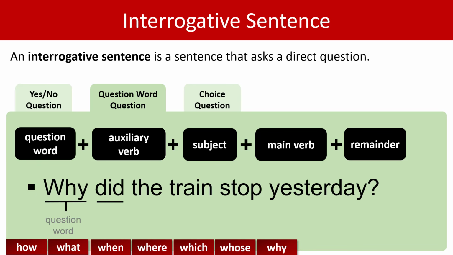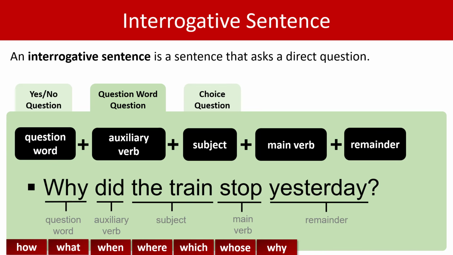Did is the auxiliary verb. The train is the subject. Stop is the main verb, and yesterday is the remainder. A possible answer is there was a landslide. Now, the answer to a question word question is always information.